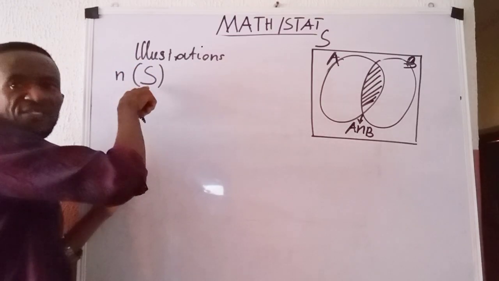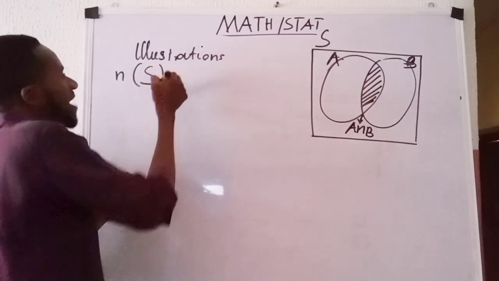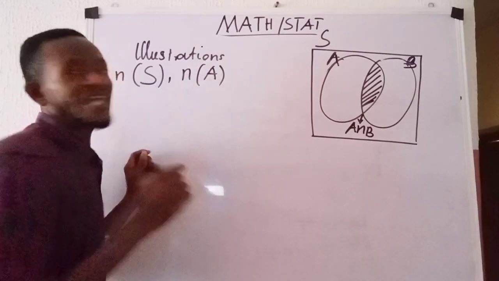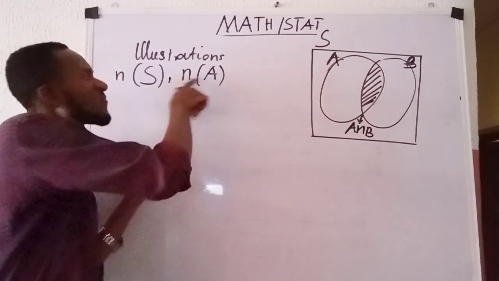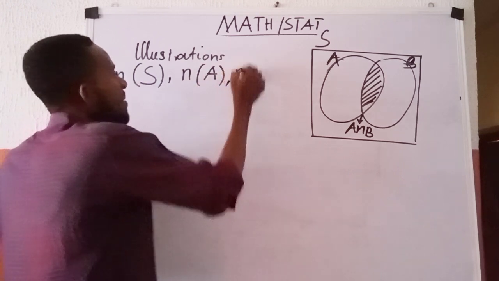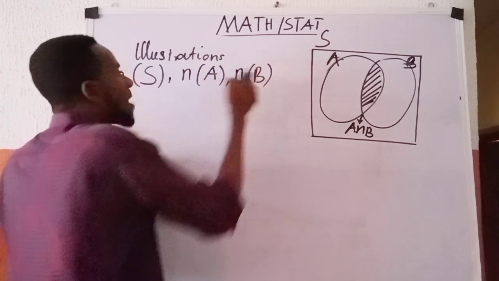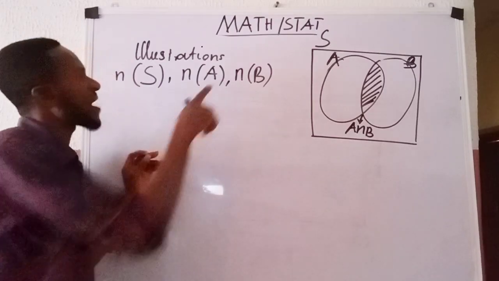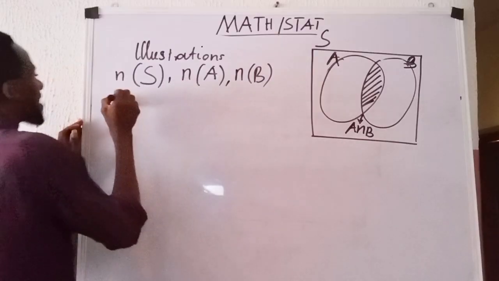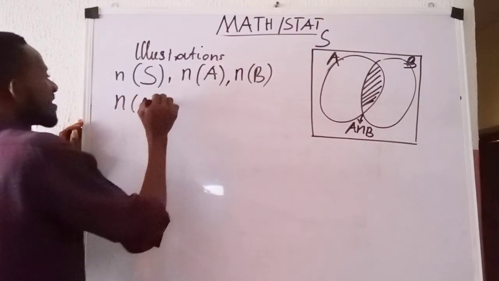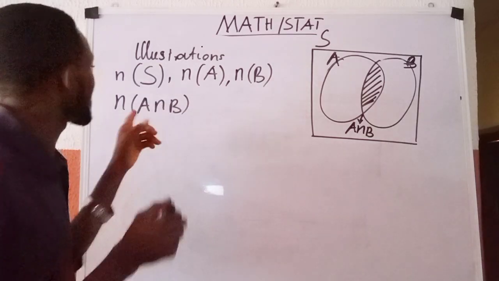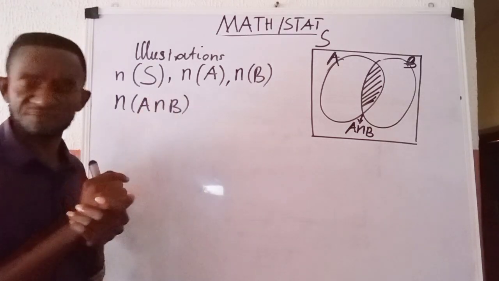We now write n of A, the number of elements inside A. We talk about n of B, the number of elements in B. And when we talk about n of A intersection B, we are talking about the number of elements inside the A intersection B.